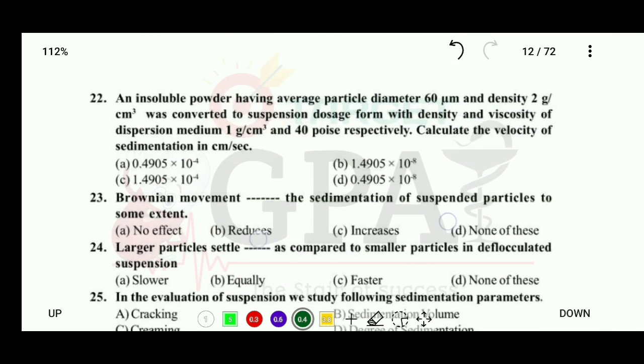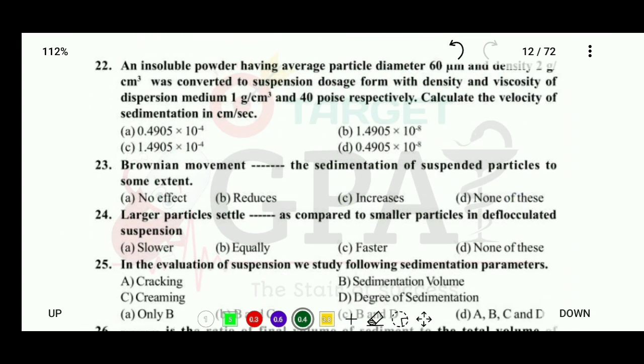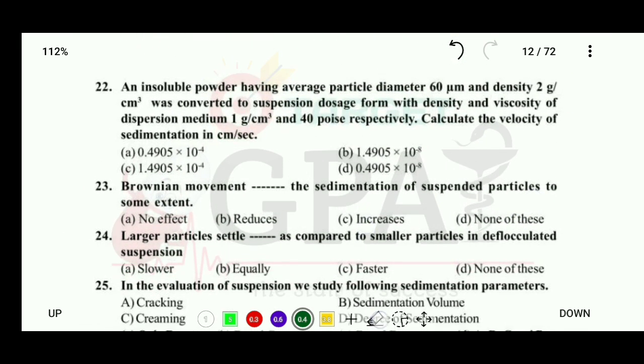Okay. Question number 22. It is a calculation based question: an insoluble powder having average particle diameter 60 micrometer and density 2 gram per cubic centimeter was converted to suspension dosage form with density and viscosity of dispersion medium 1 gram per cubic centimeter and 40 poise respectively.